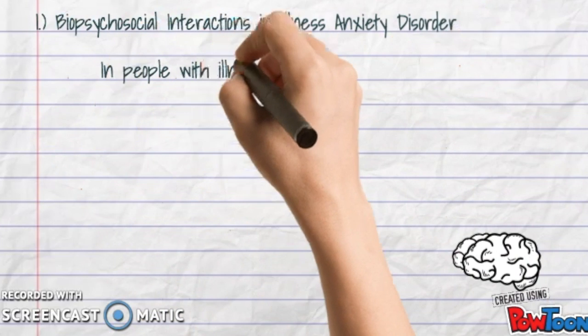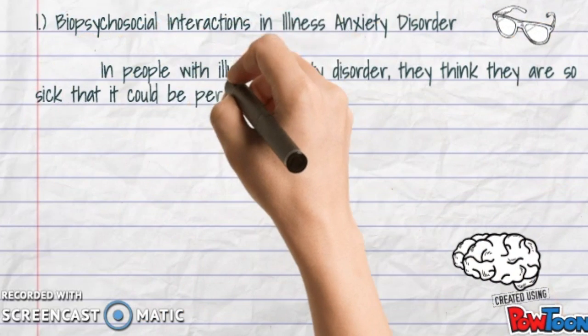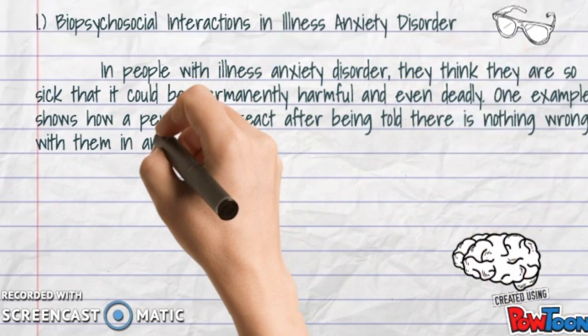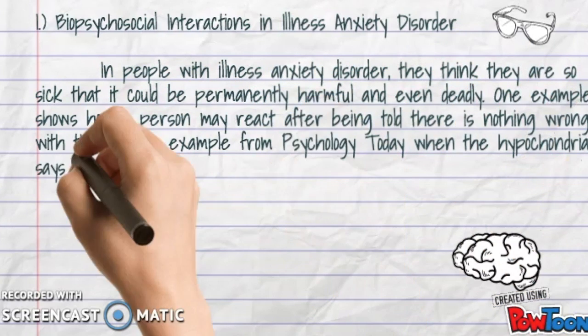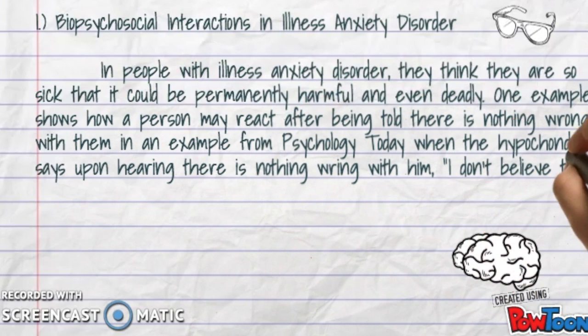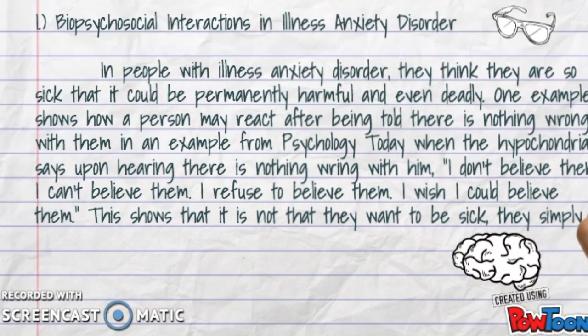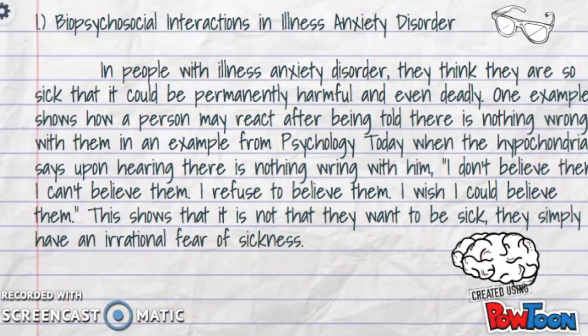Biopsychosocial interactions in illness anxiety disorder. People with illness anxiety disorder think that they are so sick that it can be permanently harmful and even deadly. One example from Psychology Today shows how a person may react after being told there is nothing wrong with them, when the hypochondriac says, "I don't believe them. I can't believe them. I refuse to believe them. I wish I could believe them." This shows that it is not that they want to be sick. They simply have an irrational fear of sickness.